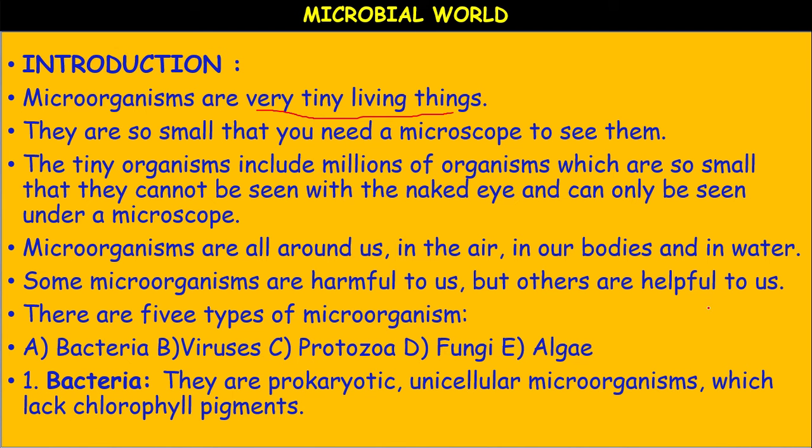Number 1, bacteria. They are prokaryotic. Prokaryotic means with a primitive cell. Unicellular means single cell. These are microorganisms which we cannot see with our eyes, which mostly lack the chlorophyll pigments. Some chlorophyllous bacteria are there, like blue green algae, called cyanobacteria. They possess the chlorophyll and synthesize their own food, but the remaining bacteria are achlorophyllous. Okay.